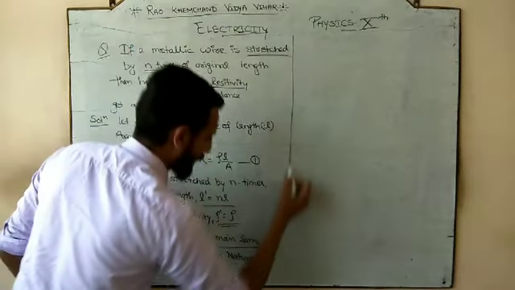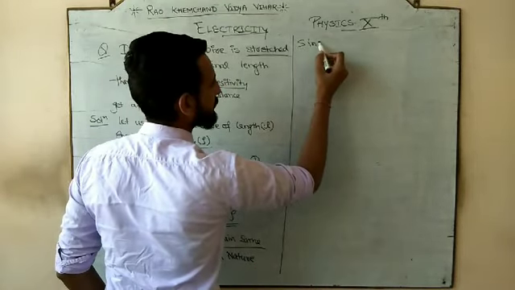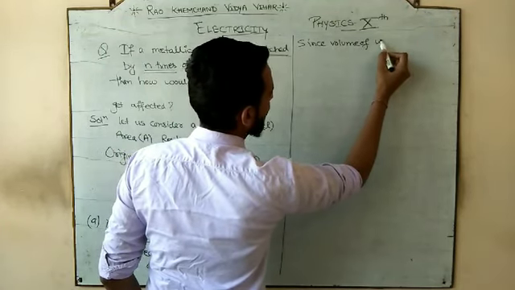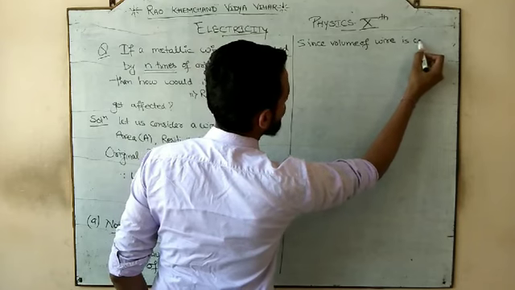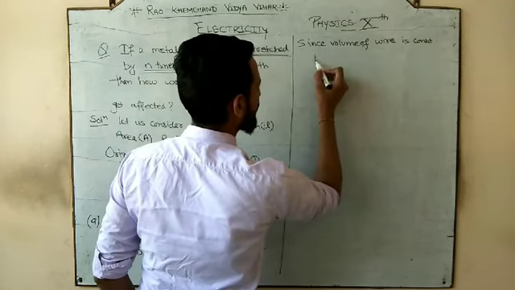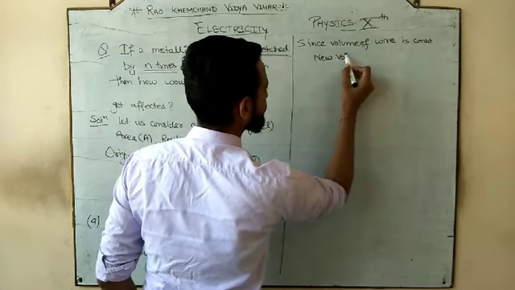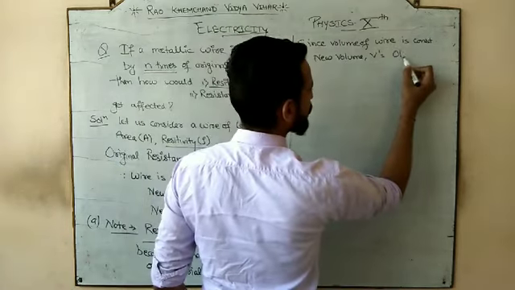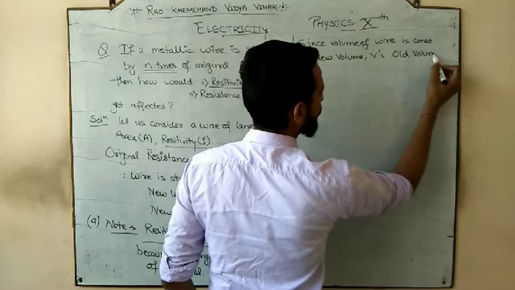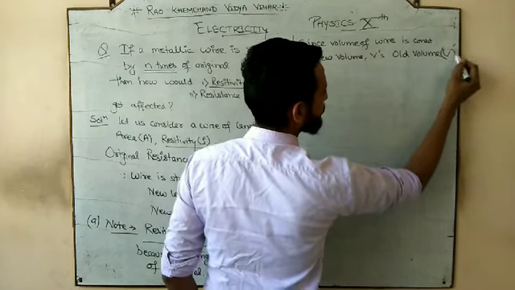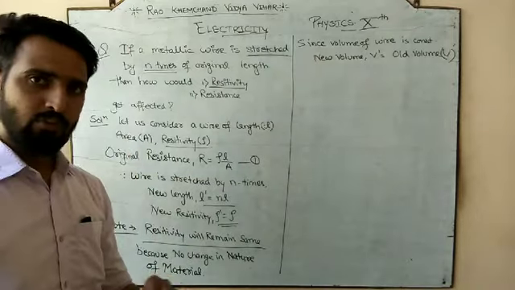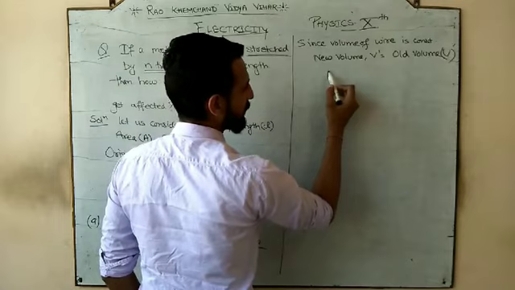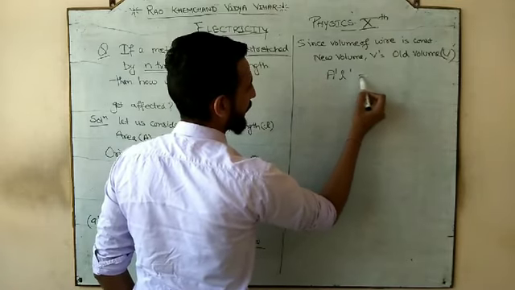So what we are going to do, since volume of wire is constant. So there your new volume V dash should be equal to old volume, which is V. Okay, so here the V stands for volume, not the potential difference. Do not get confused. So what is the formula for volume? It is new area into new length.